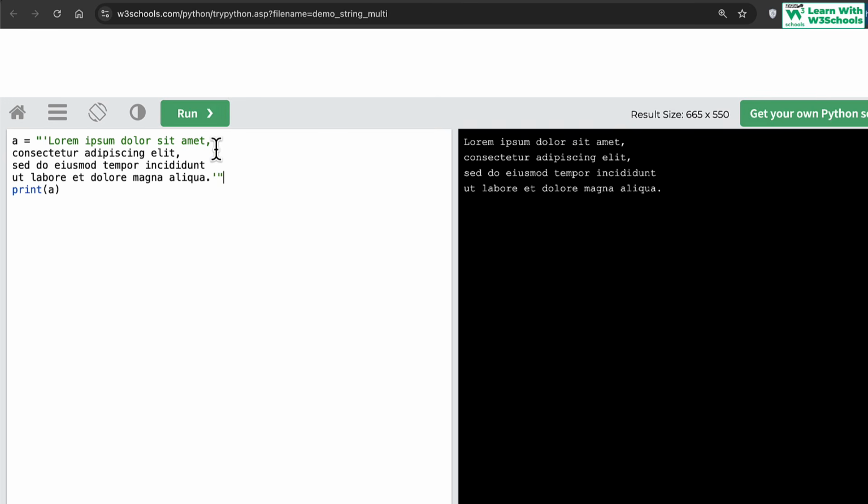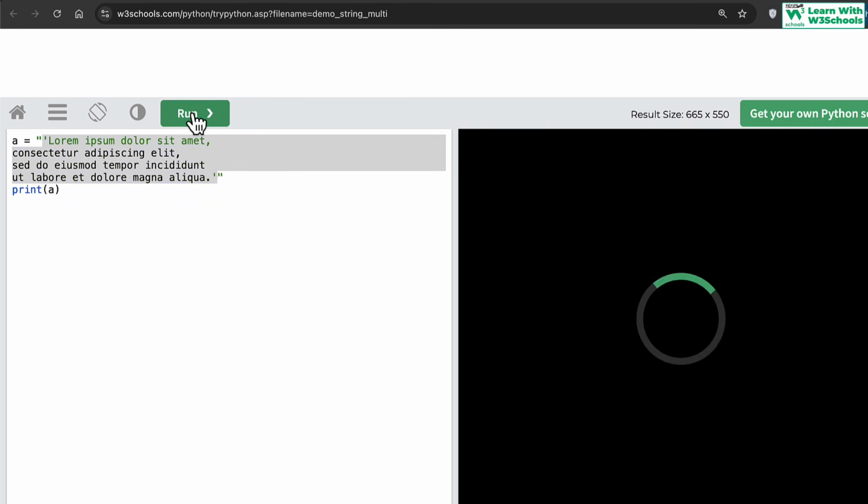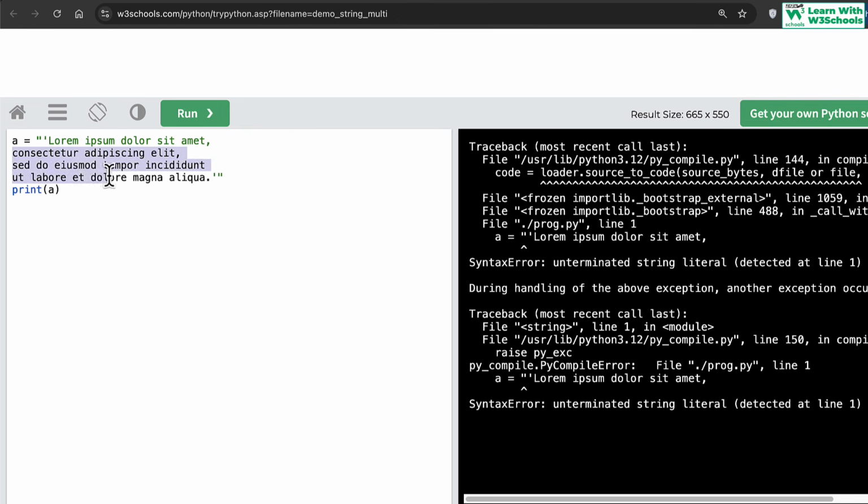But if it is supposed to be multi-line, then you must use triple quotations, because now you can see that it's already confusing what's happening here. Even if you use single quotations, double quotations, and then a single quote to get it printed, if you run the code, Python gets confused at what's happening with these three lines here, and it generates an error. So if you use double quotes again, it assumes that you are using quotations inside quotations.